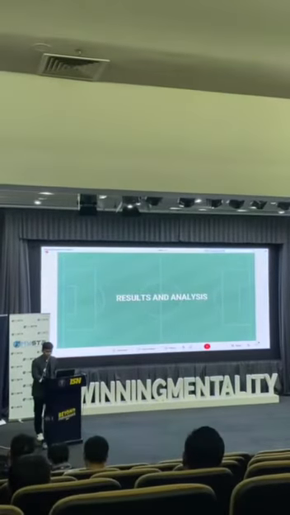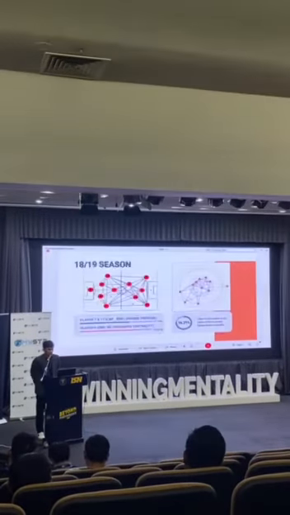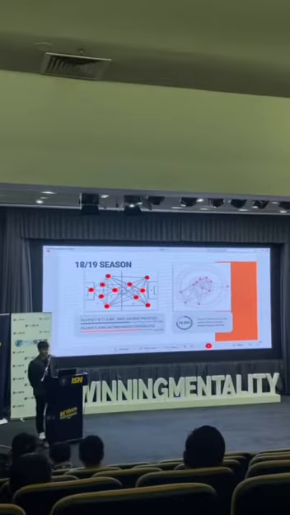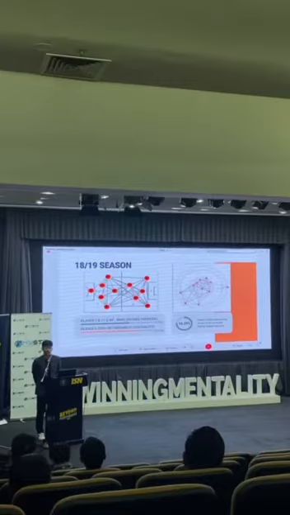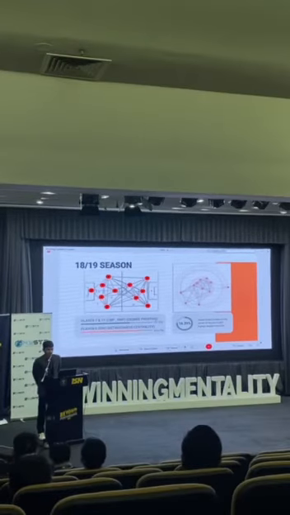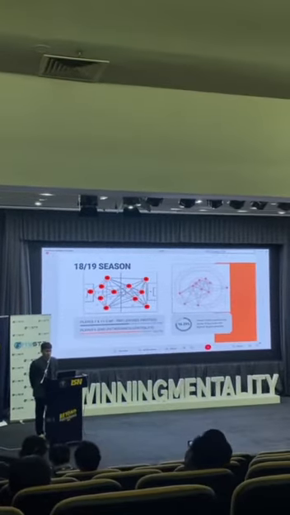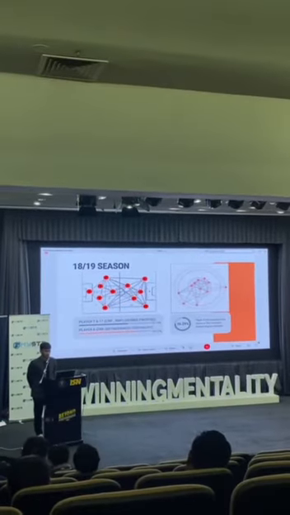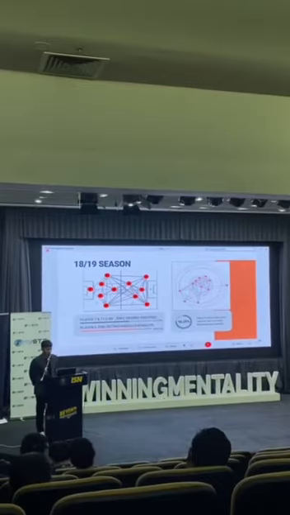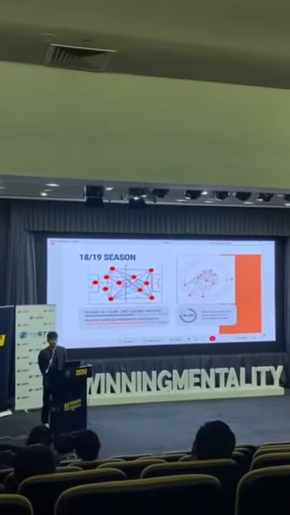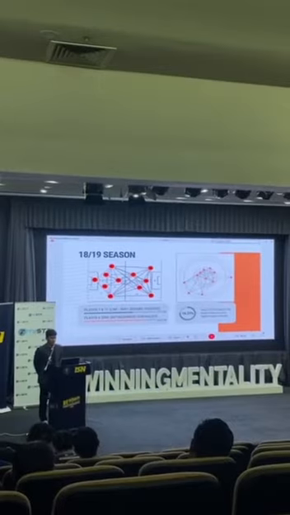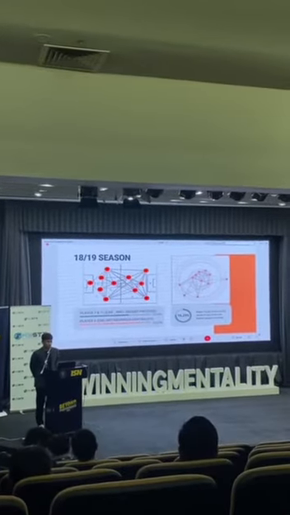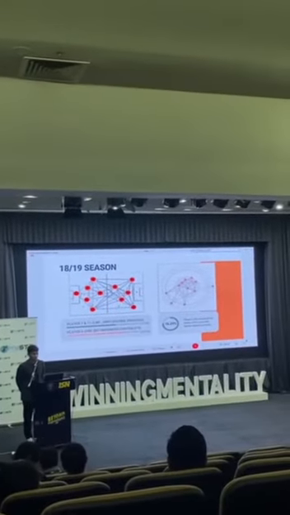So we move on to results and analysis. For the 18-19 season, as we can see, number 3 is located at the center of the degree centrality graph. This shows that the team used the left-hand side, which is their left back, to create more goals in the 18-19 season. But for the degree prestige, players number 7 and 11, the left wing and right wing forwards, are more involved in creating goals for their team.